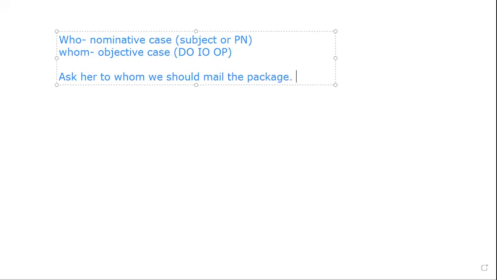So you kind of have to look at the environment that is surrounding your word. You have to analyze by yourself and see how it should be used. Okay, ask her to whom. So here already, what we're seeing is that we have an object of preposition. Exactly.